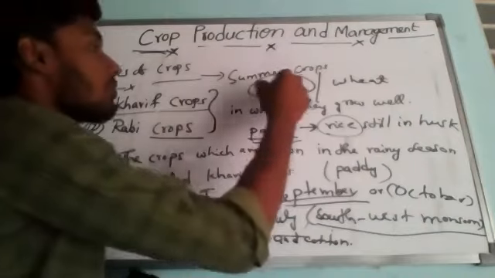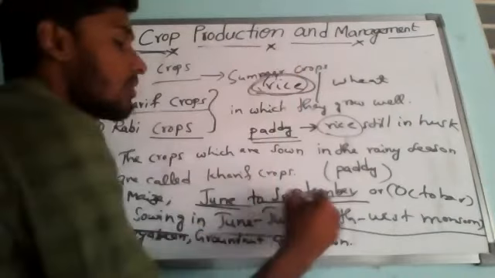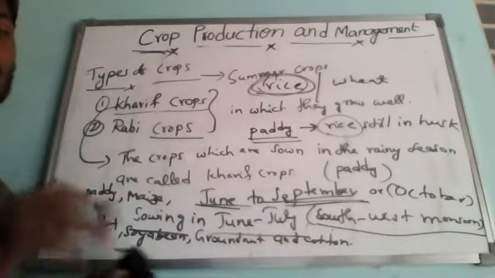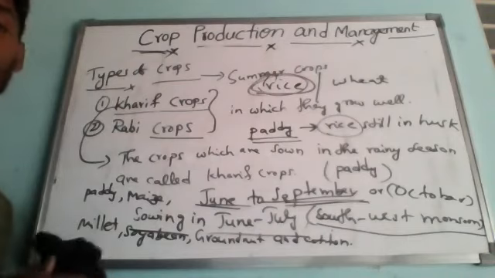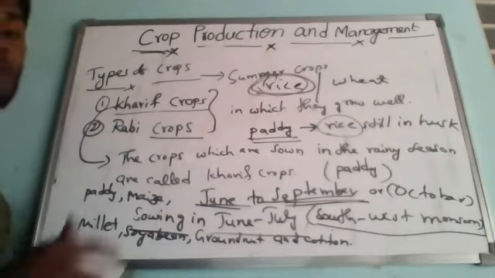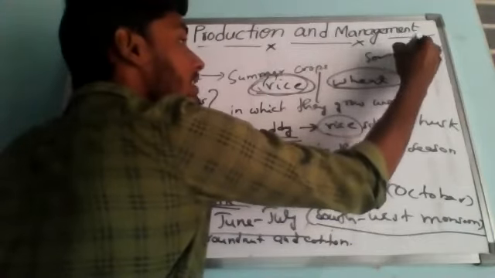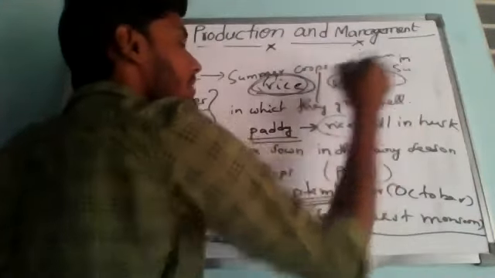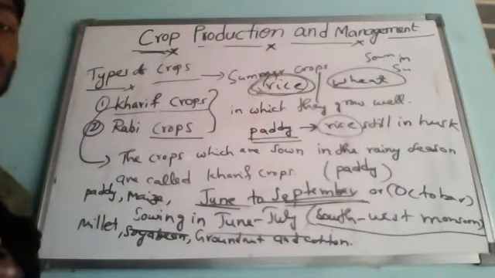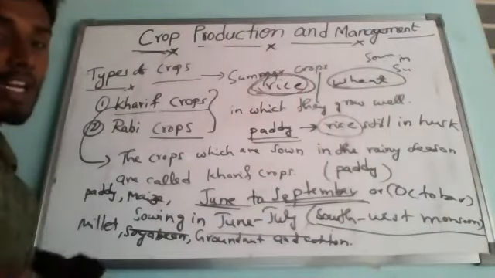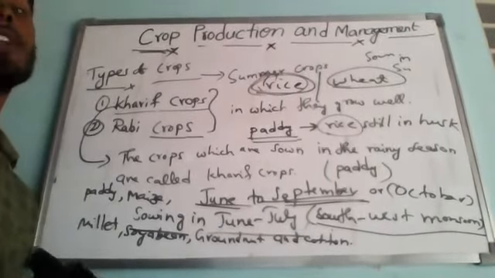So we have to grow this rice in summer season, between June to September. Like that, if we consider another crop, also under cereals, that is wheat. If wheat is sown in the same summer season along with the rice, it cannot grow well because it cannot resist too much of the water of the rainy season.